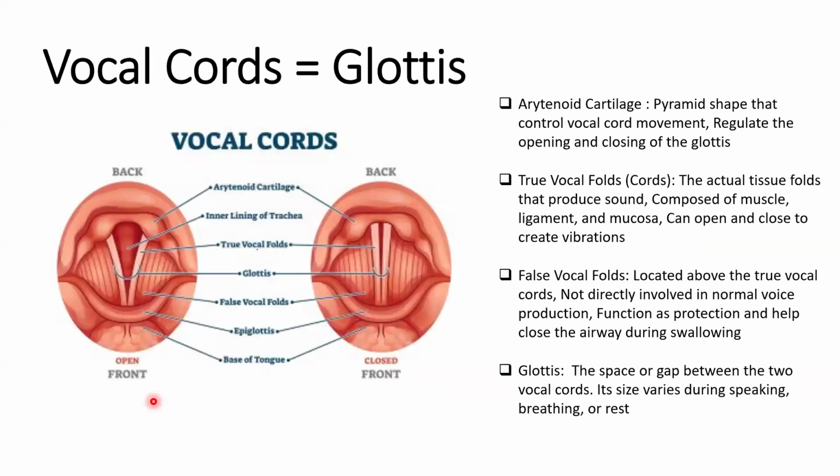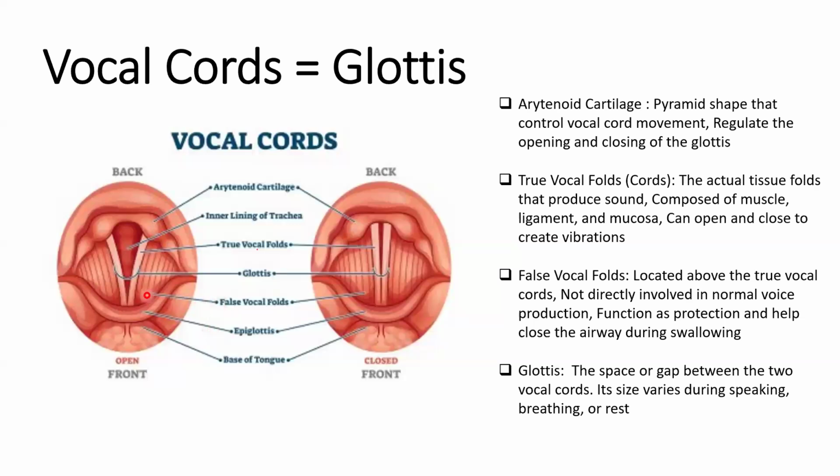The vocal cords are also known as the glottis, and they are divided into some parts, like the arytenoid cartilage in here, which is pyramid-shaped and controls vocal cord movement, regulating the opening and closing of the glottis. And there is the true vocal fold in here, the actual tissue folds that produce sound, composed of muscles, ligament, and mucosa. It can open and close to create vibration.